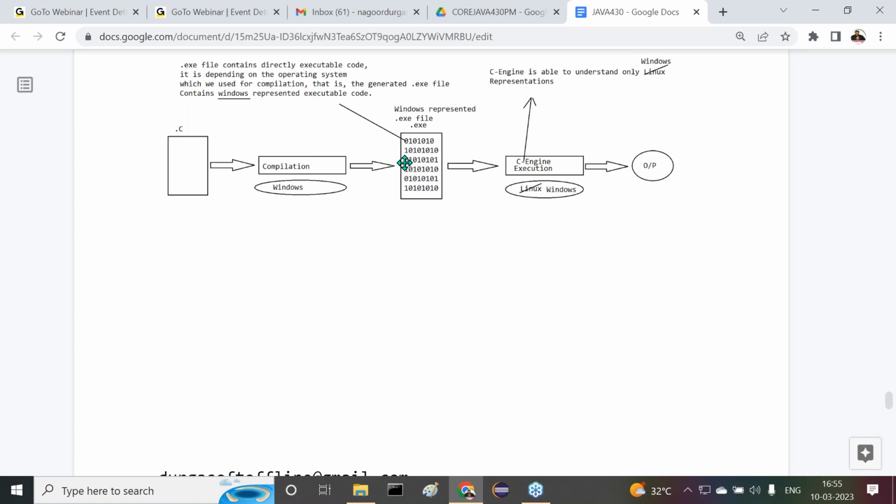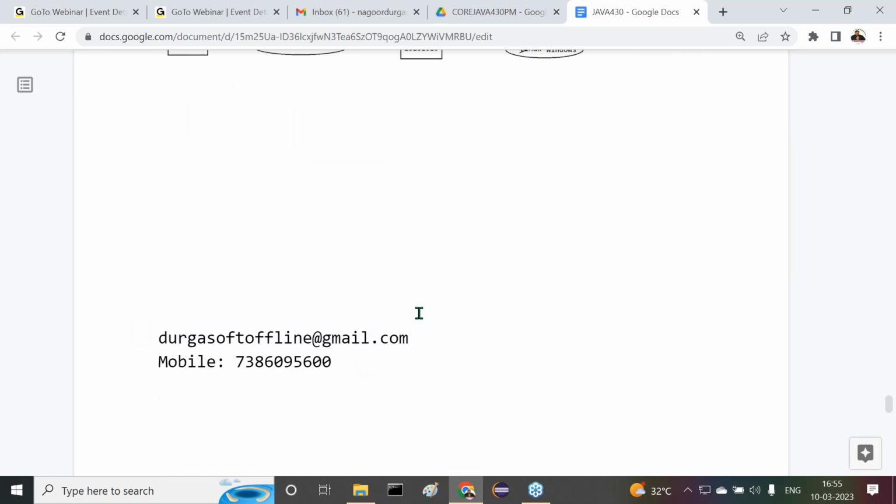Now try to understand this point. All of you listen carefully. First of all, understand the definition for the platform independent programming language.